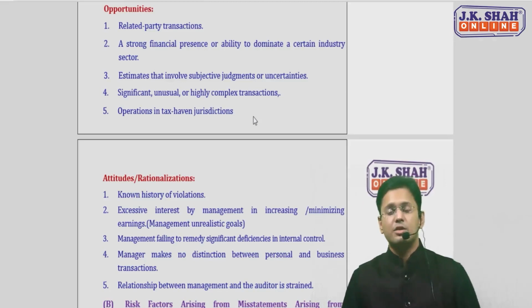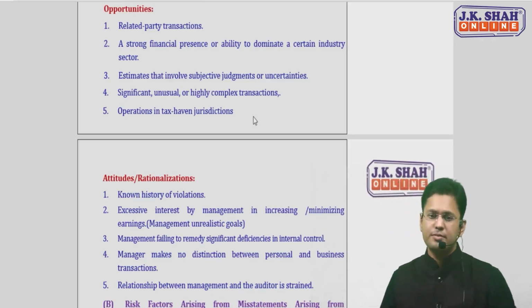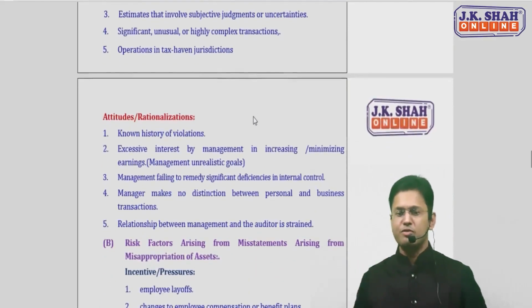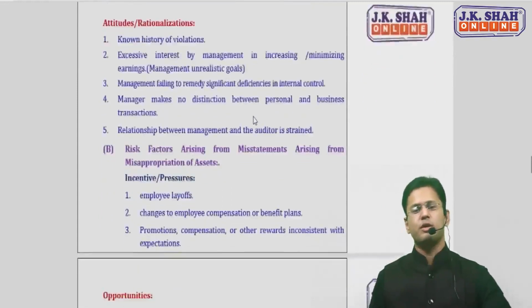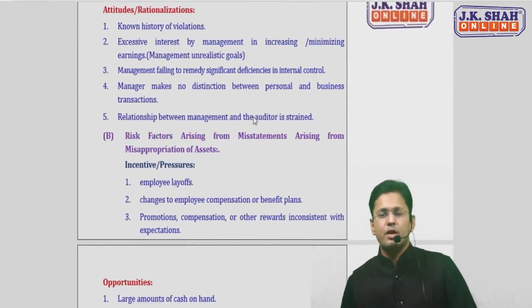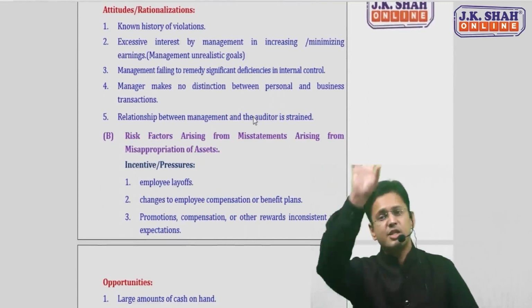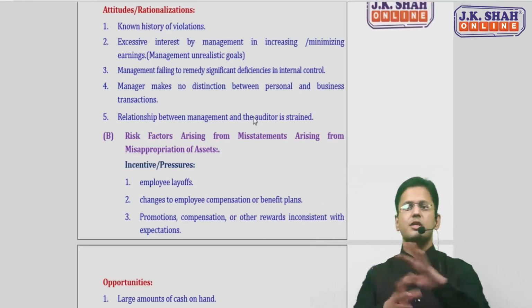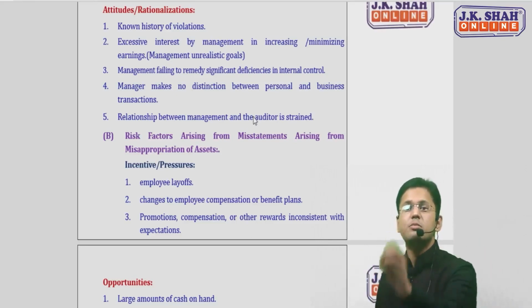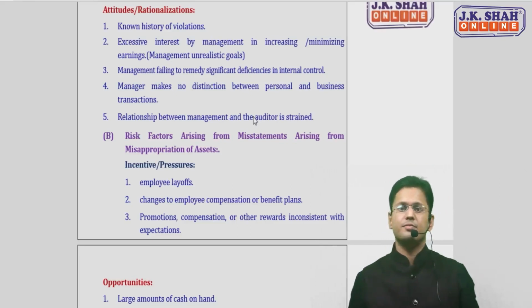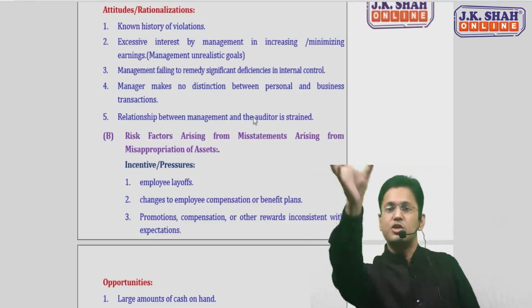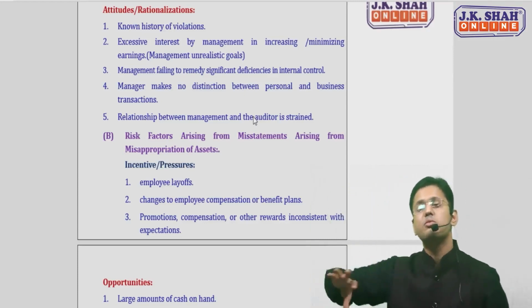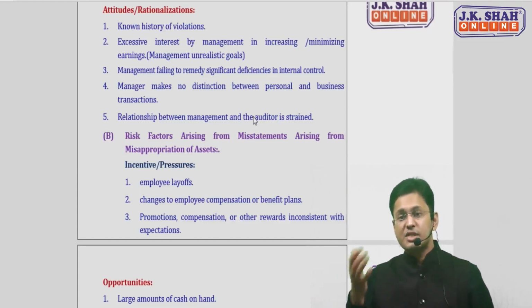The next comes attitude. So what are the attitude points here? Again, a very simple logic. We'll cover second point, third point, fourth point, fifth point first, and thereafter I'll come to first point. Second point first. Management is setting some unrealistic goals. Looking at the nature of the organization and the circumstances prevailing, this goal set by the management looks clearly unrealistic. Either he may try to achieve some higher profits, which is unrealistic in the situation, or the management is trying to minimize the earnings, which is again practically not possible.